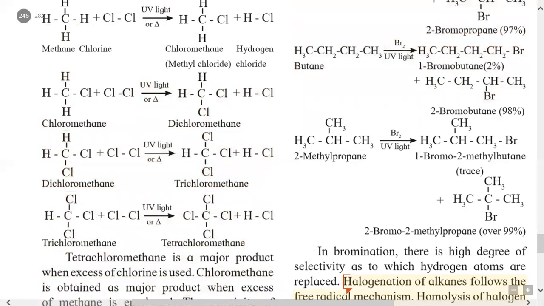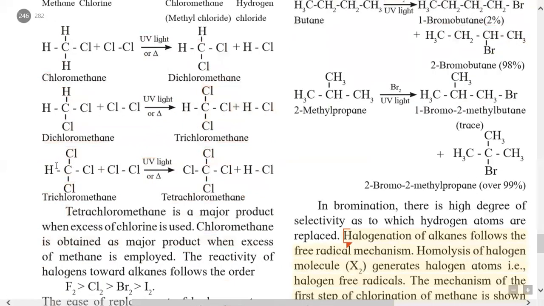Then in the third step, this dichloromethane reacts with one more chlorine molecule in the presence of UV light, and 3 hydrogen atoms of methane are replaced by 3 chlorine atoms. It gives trichloromethane plus the side product HCl.